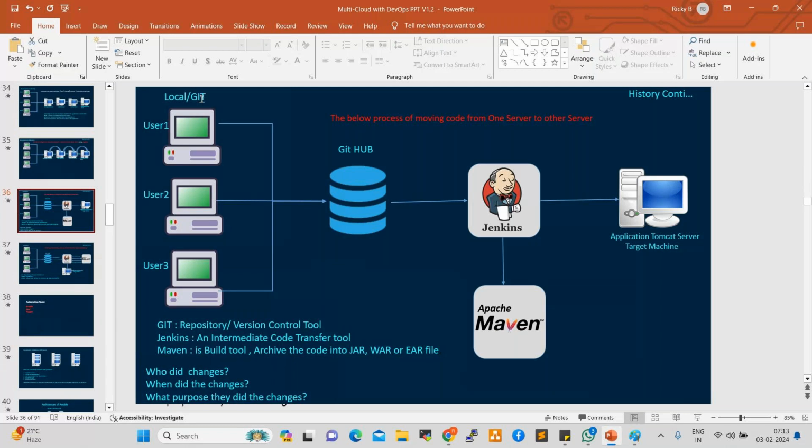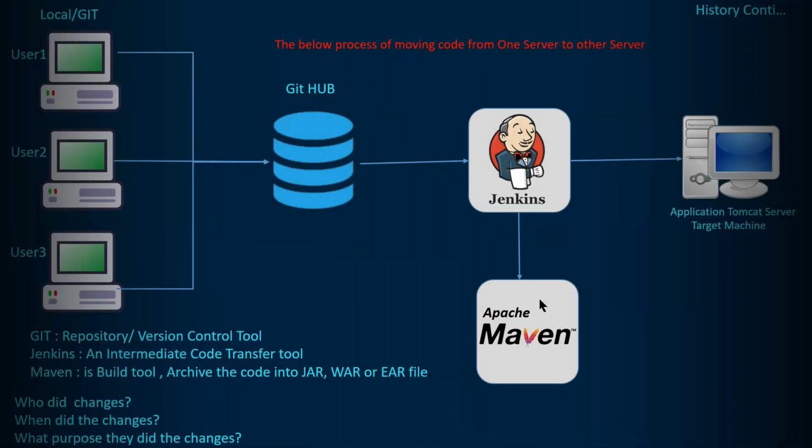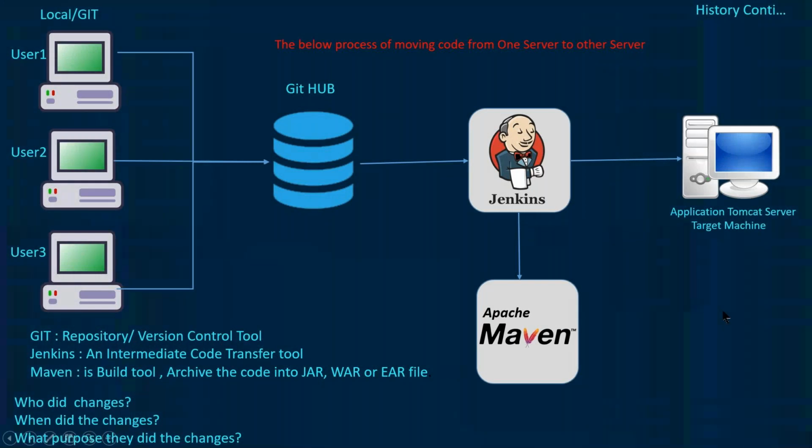Git is a repository tool or version control tool, right? What is a repository? Where we store our source code, where we store our data, is nothing but a repository. It can be any data: binary files, image files, video files, audio files. Whatever we store in the workspace is a Git repository.